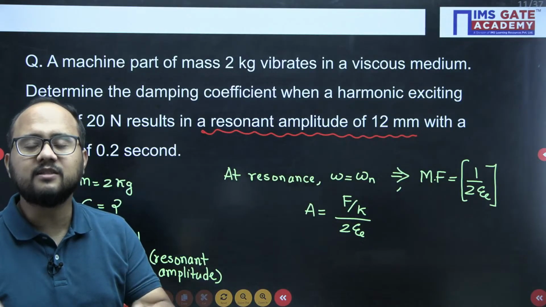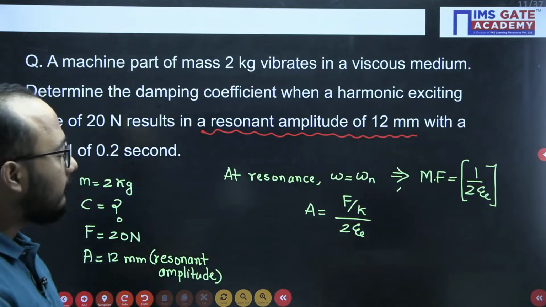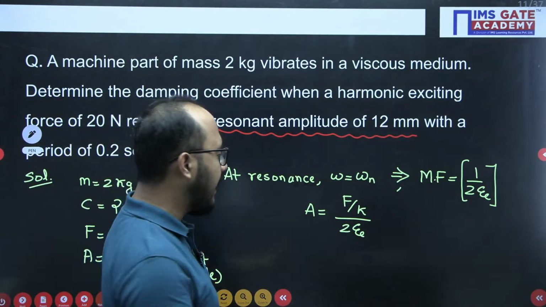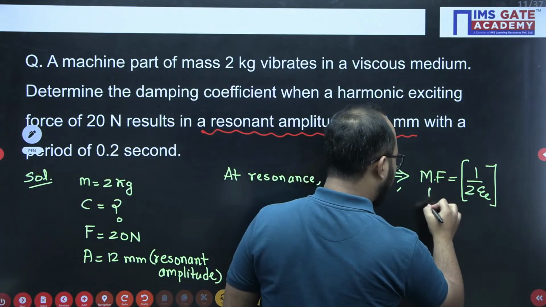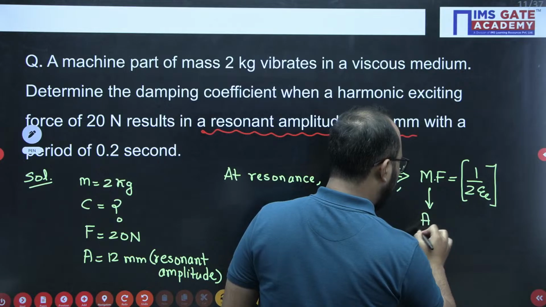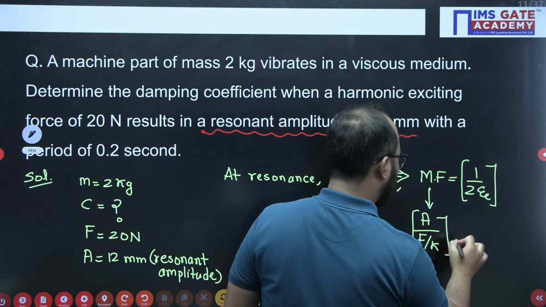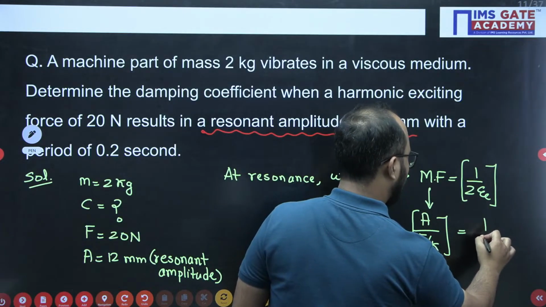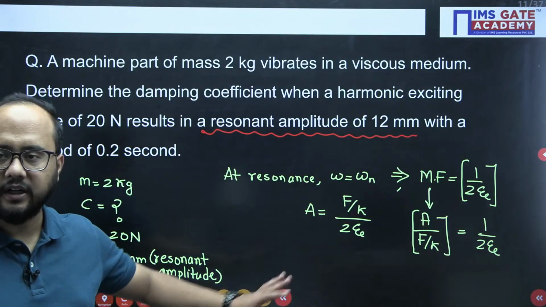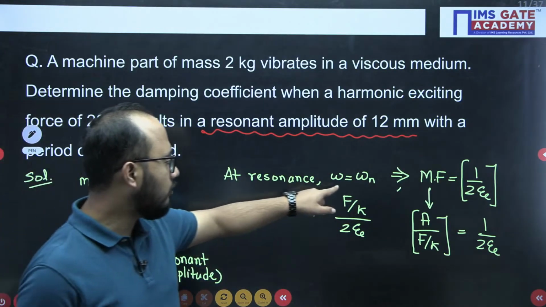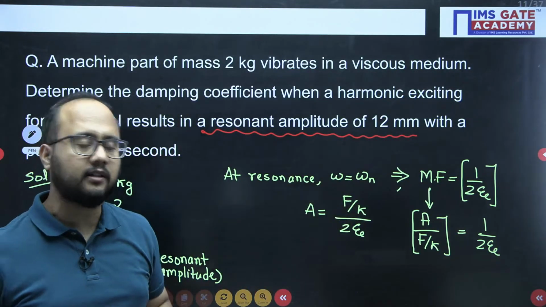But what is magnification factor? Nidhi, very good afternoon. Magnification factor is what? Amplitude divided by the static deflection. Right? Magnification factor value is what? Amplitude divided by the static deflection. Are you getting the point? So at resonance, omega equals omega n and magnification factor is 1 divided by 2 into damping factor.